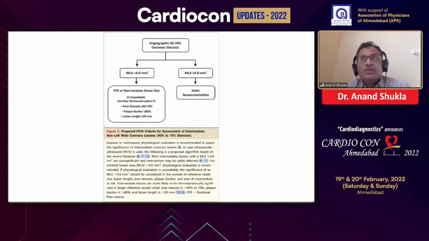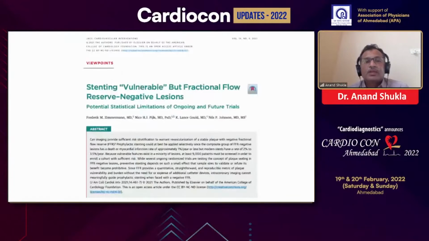If you are using IVUS in the proximal LAD or the proximal dominant circumflex, if MLA is less than 6, then FFR or a non-invasive test should be done if available. If it is not available, then with area stenosis more than 60 to 70%, plaque burden more than 80%, lesion length more than 20, one can take the decision for revascularization. If MLA is more than 4, then defer the revascularization. These are the angiographic and IVUS guidance for the intermediate lesion approach.